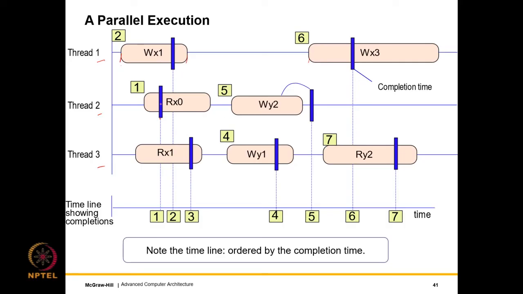That's the completion time. So what we can do is that if all the observers see what the cores executed, then they all have a conference at the end and they order everything as per the completion time. So then they would order Rx0 over here, right? Fine. Then Wx1 completed. Then Rx1 completed. Till this point, the execution is sequential because we can order the operations one after the other. As long as we can order them one after the other, which we have done here, fine, it's sequential. Is it legal?